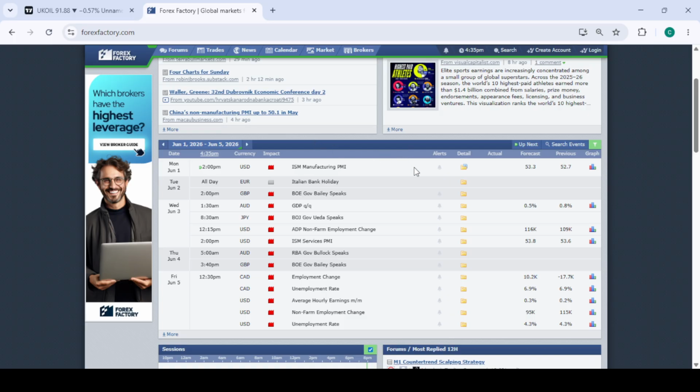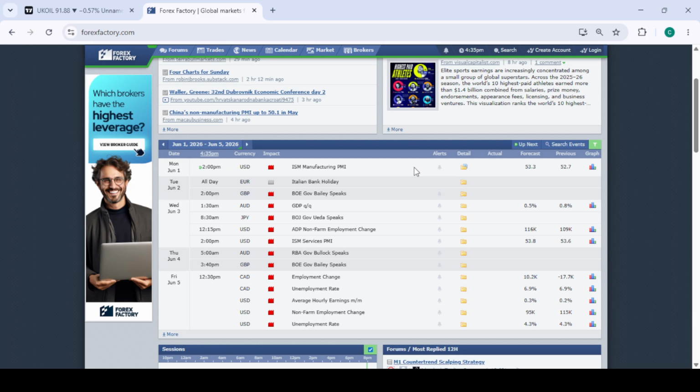So on Monday, we have the USD ISM manufacturing PMI. Tuesday, we have an Italian bank holiday, which is going to affect the euro. And then for GBP, the Bank of England's governor is also going to speak on Tuesday. Wednesday, we have AUD GDP high impact news. The governor of the Bank of Japan is also speaking on Wednesday. And also we have the USD ADP non-farm employment change and ISM services PMI on Wednesday.